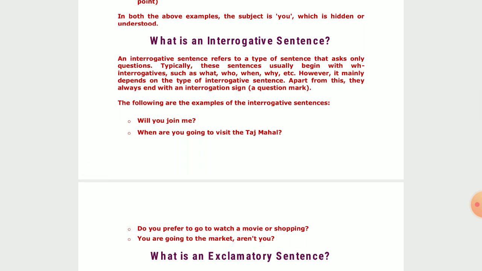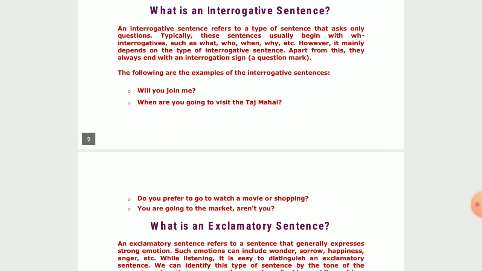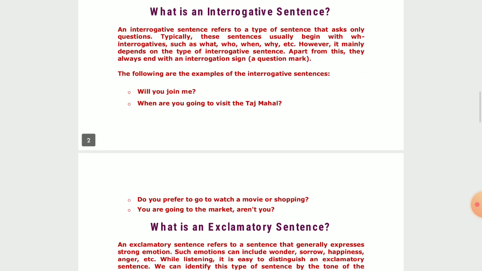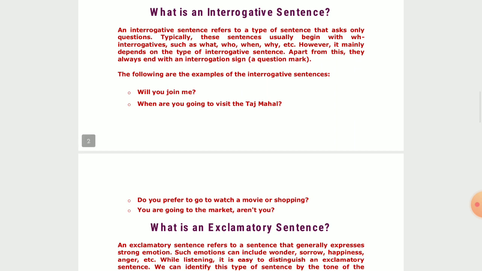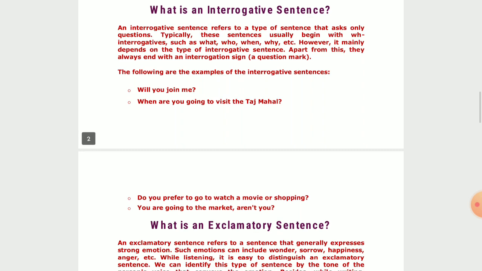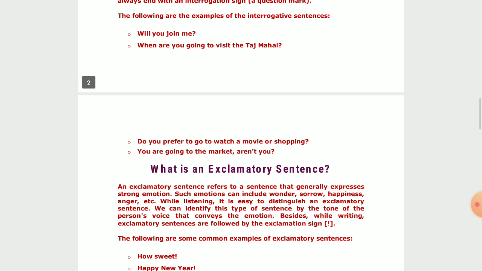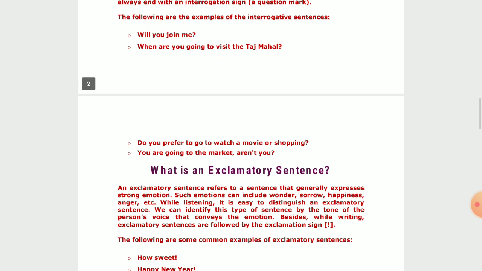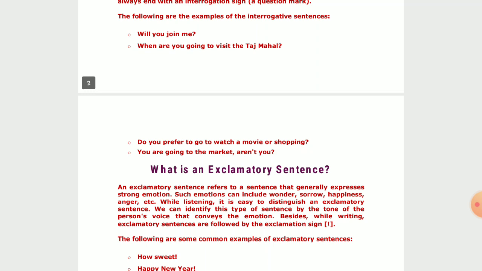Now, some examples of interrogative sentences. Number one: "Will you join me?" This is an example of an interrogative sentence. Next one: "When are you going to visit the Taj Mahal?" This is also an example of an interrogative sentence. See: "Do you prefer to go to watch a movie or shopping?" See, at the end there is a question mark. "Are you going to the market?" "Aren't you?" There is a question mark. So all these are examples of interrogative sentences.